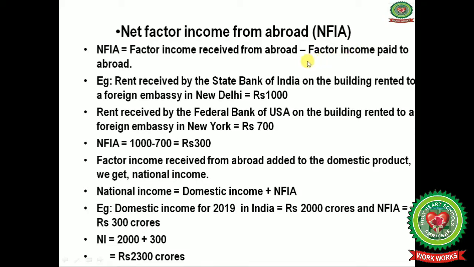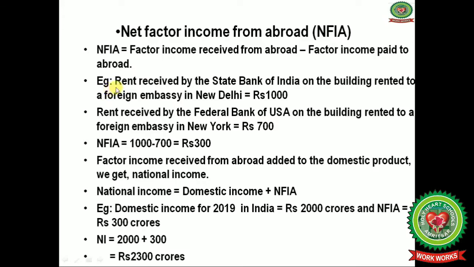That will be deducted from the national income of India, because their incomes are counted in their own countries. So net factor income from abroad is obtained after the deduction, that is income received from abroad minus income paid to abroad.